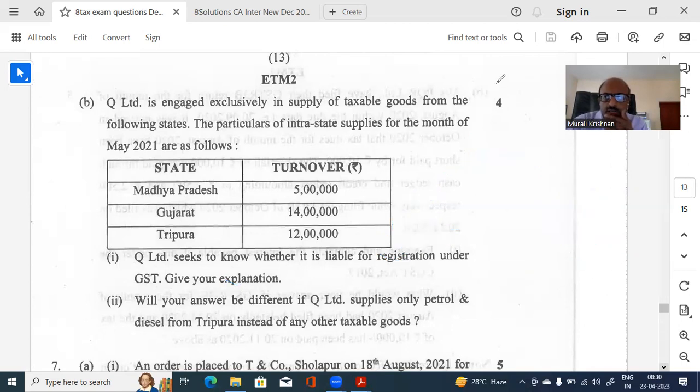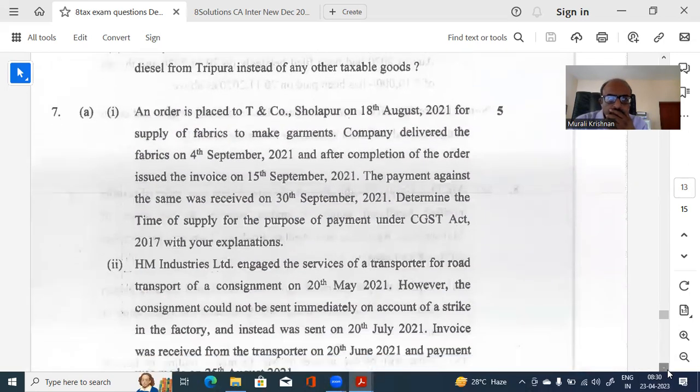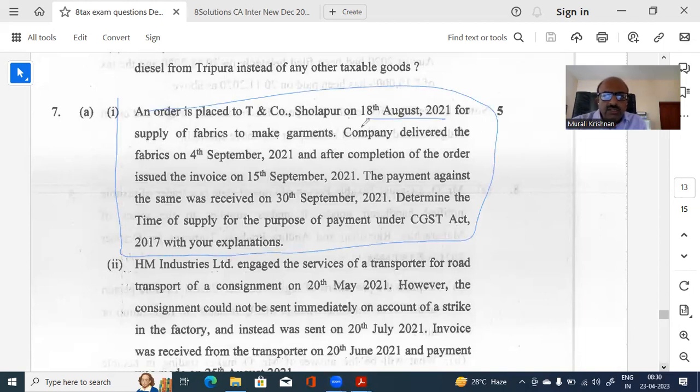Now let us read on to the next part of the question. Next question is 7A. An order is placed on T Limited, Sholapur, on 8th August for fabric to make garments. The company delivered the fabrics on 9th. After completion of the order, invoice was raised on 15th September. The payment against this was received on 30th September. Determine the time of supply.